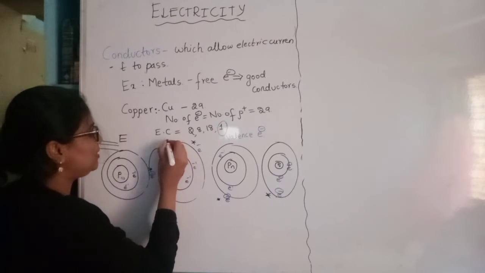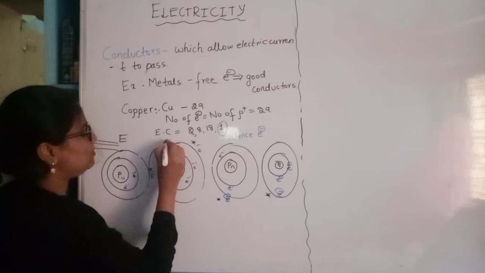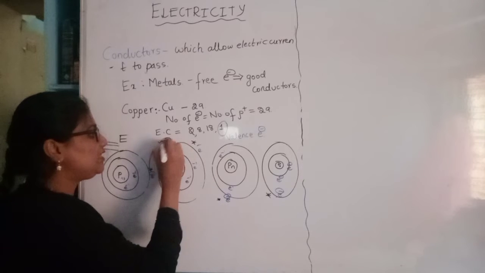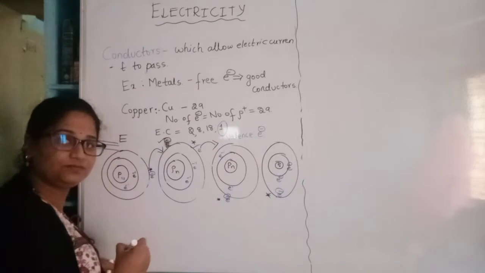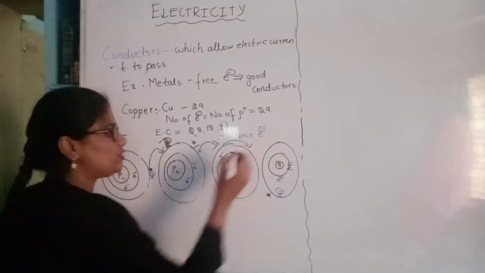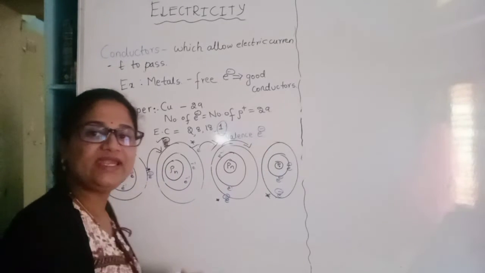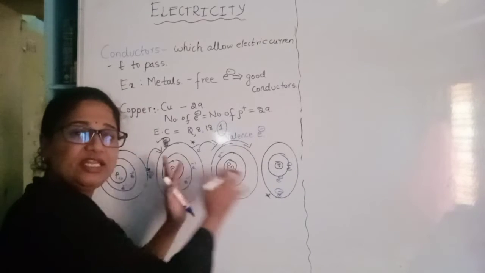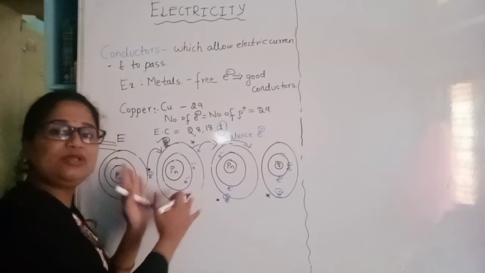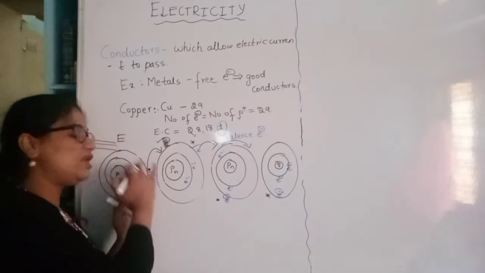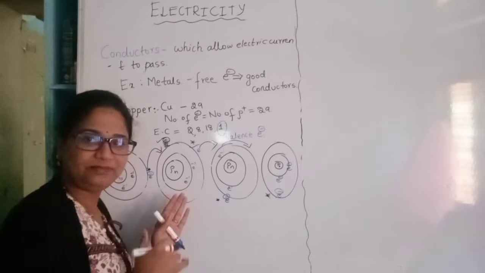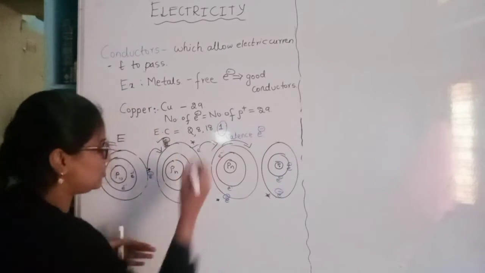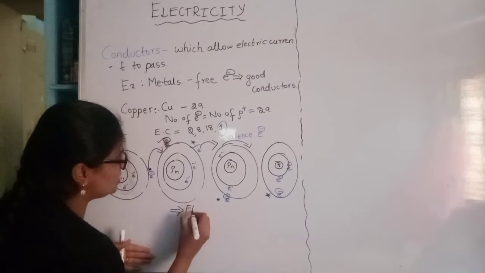So what happens when it jumps? This electron comes here. And again, when the energy supply continues, these two electrons jump here. So this jumping of electrons by providing external energy continues. There will be a continuous movement, that is, a continuous jumping of electrons from one shell of an atom to the other shell of the atom. This continuous movement causes flow of charges.